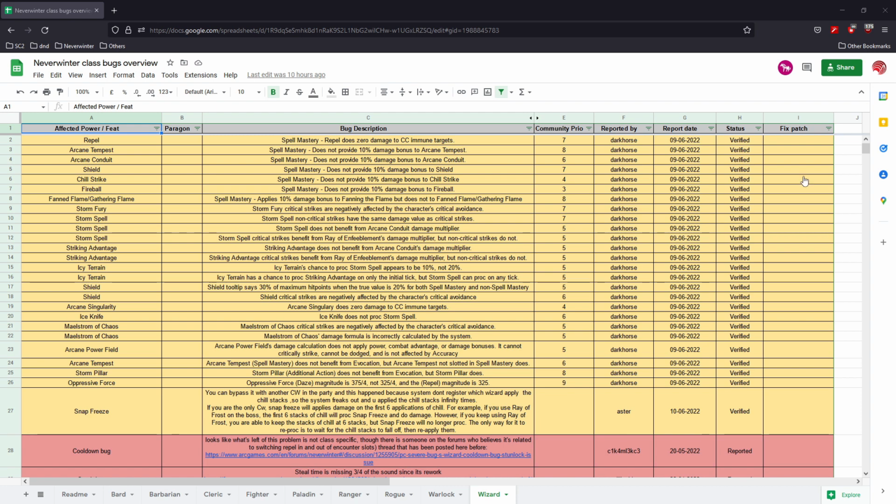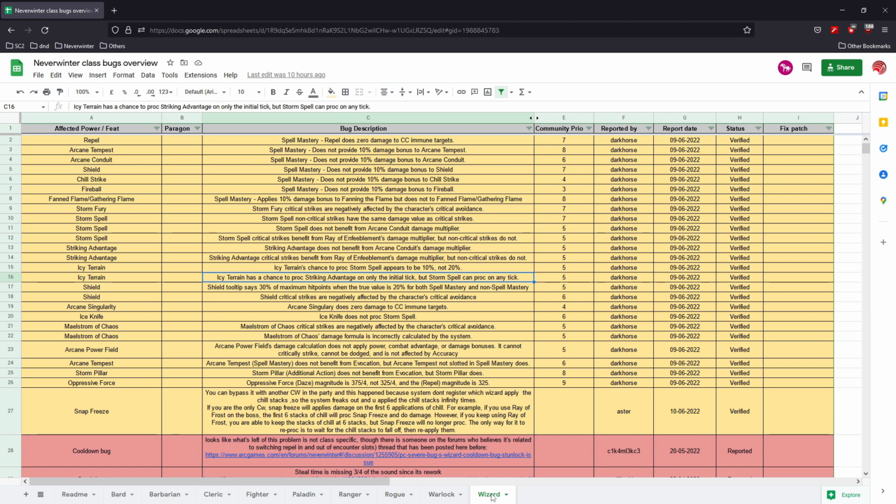As you can see here in the list, we have tabs for each of the 9 classes. I already had some contact with people reporting bugs for a couple of classes and already added them to the list, as well as a couple things I found when testing the Ranger a bit. Over time, it would be nice if this list grows to be as complete as possible, with the bugs as much as possible verified, so that the quality of the list is decent.